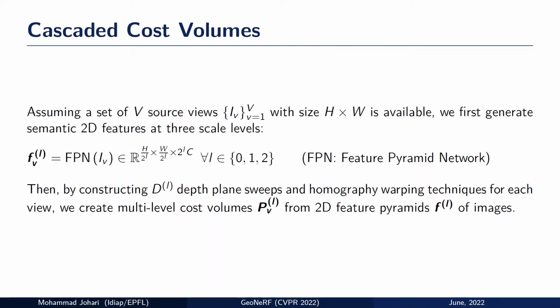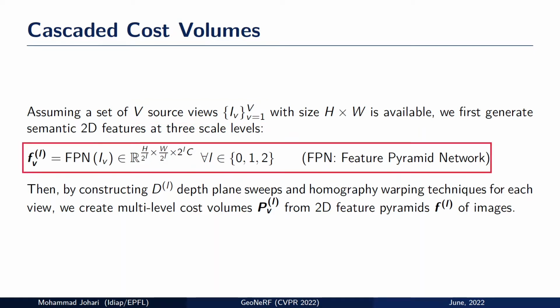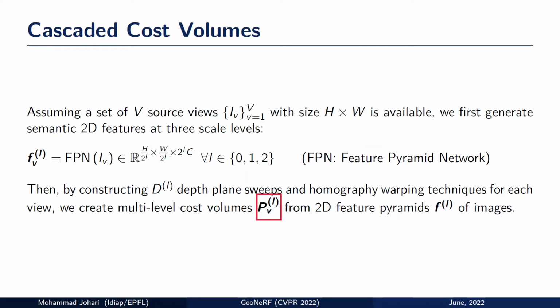To render a novel view, our method assumes that we have access to V nearby source views. To understand the geometry, we construct cascaded cost volumes for each of these views. In this regard, we first extract multi-level 2D semantic features from these images with a feature pyramid network. Then, by constructing hypothetical depth planes and using homography warping techniques, we create multi-level cost volumes from these feature pyramids.